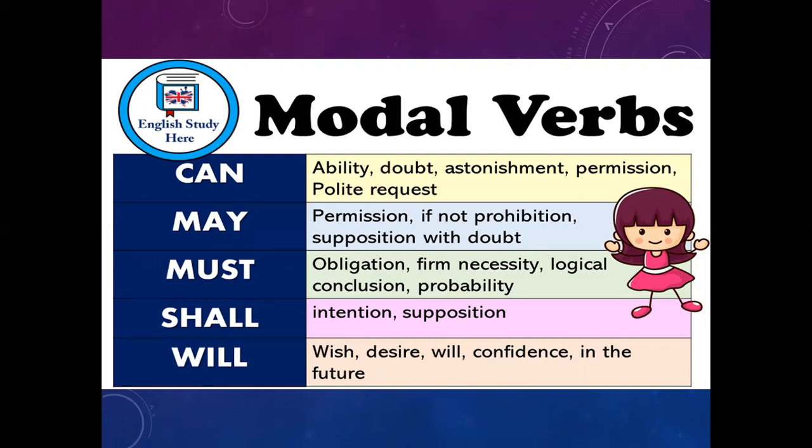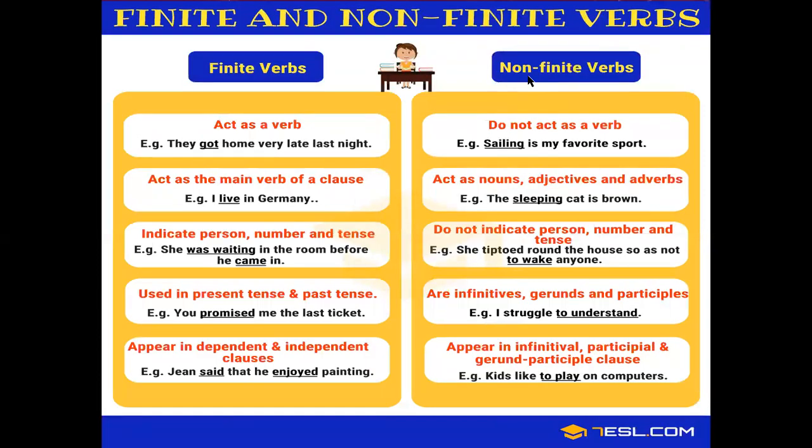Now we are going to also understand finite and non-finite verbs today. Finite verbs are the ones that have a tense. That means they agree with their subject in person and number and will change their form accordingly. And non-finite verbs do not change their form even when the person and number of the subject changes.